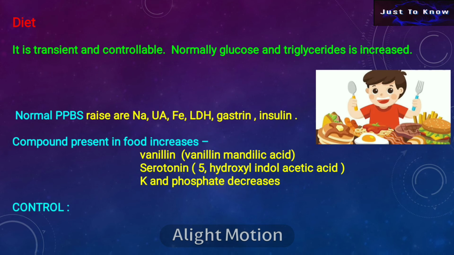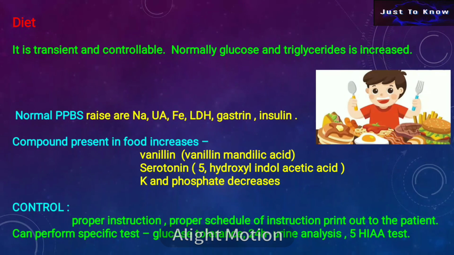To control the physiological variation that occurs due to diet, proper instruction should be given to the patient, or a proper schedule of the instruction printout should be given to the patient. Then you can perform a specific test like glucose tolerance test, 24 hours urine analysis, or 5-hydroxyindole acetic acid test.